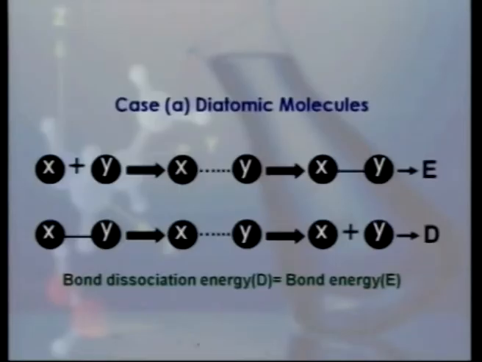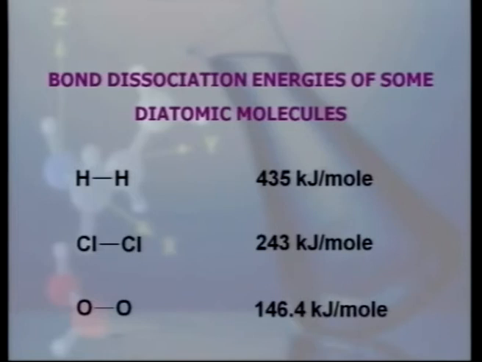constituent atoms. Here we can see that two atoms are combining together and forming the diatomic molecule, and energy is being released. Here again, this diatomic molecule is being broken to give constituent atoms, and energy required in this process is dissociation energy. In case of diatomic molecule, bond dissociation energy is equal to bond energy. Unit of the bond energy or bond dissociation energy is kilojoule per mole.